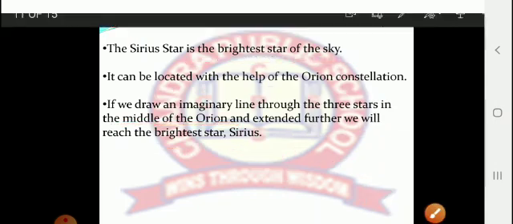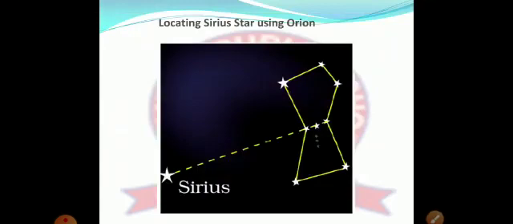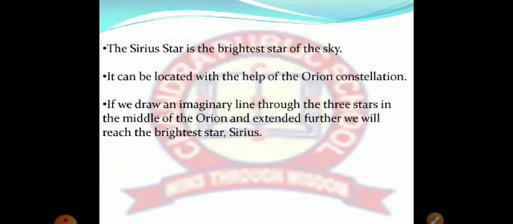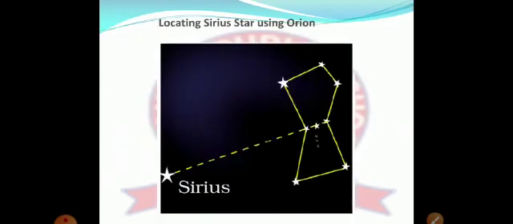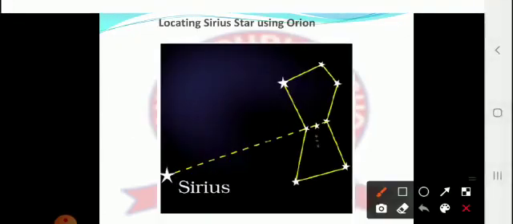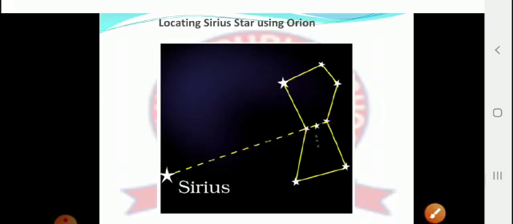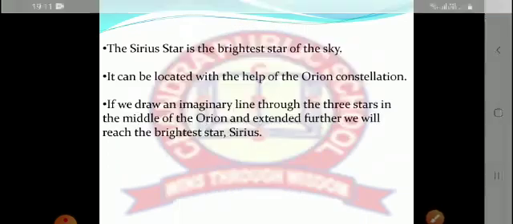One more time I am repeating. If we join these 3 stars here, star number 1, 2 and 3, the belt of the Hunter, and further extend this imaginary line in the east direction, the brightest star which we will meet is Sirius. This is how we can locate Sirius star using the Orion constellation.